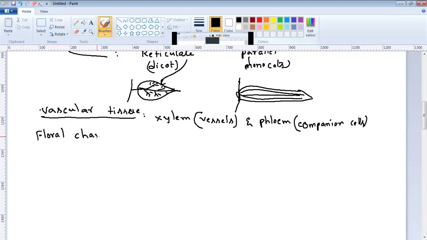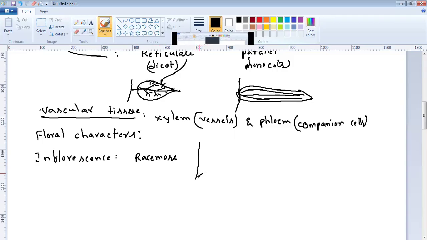Then floral characters. First is inflorescence. The arrangement of flowers on a floral axis is called inflorescence. There may be two types of inflorescence. Racemose, where the floral axis grows continuously.